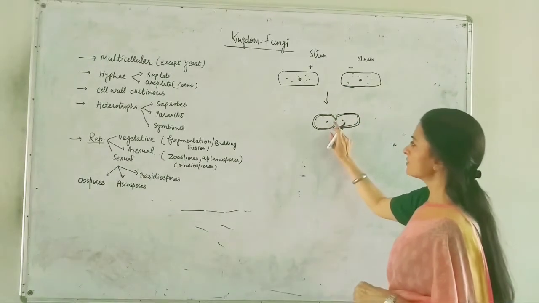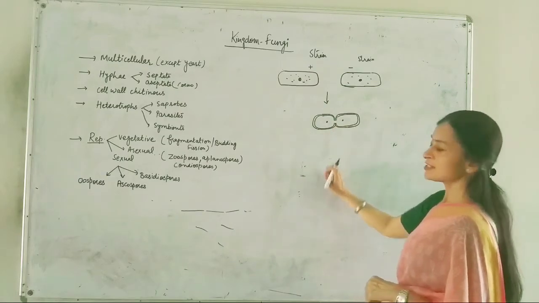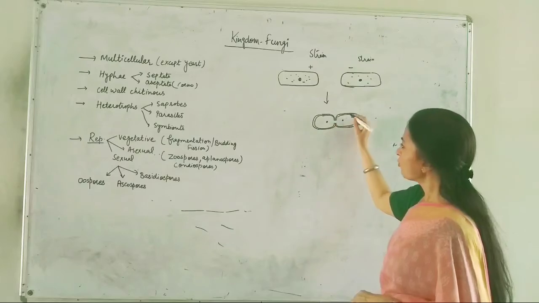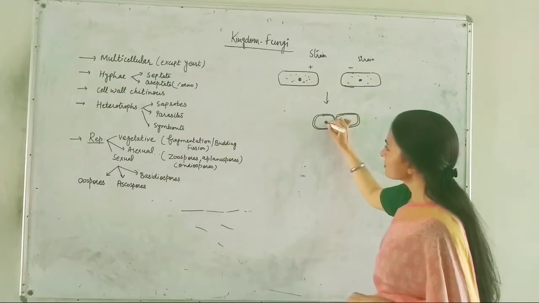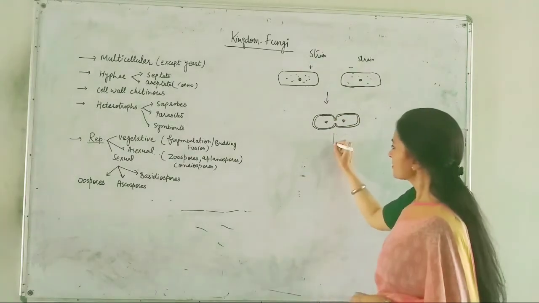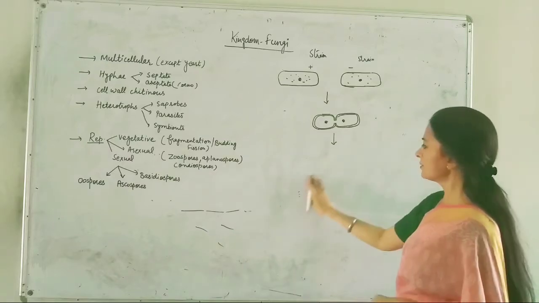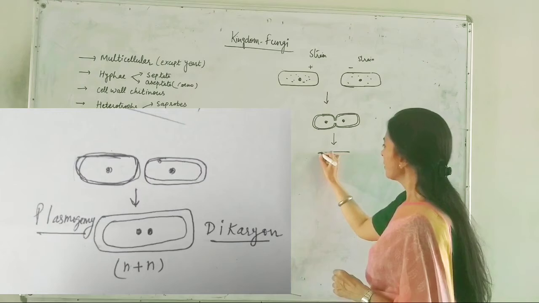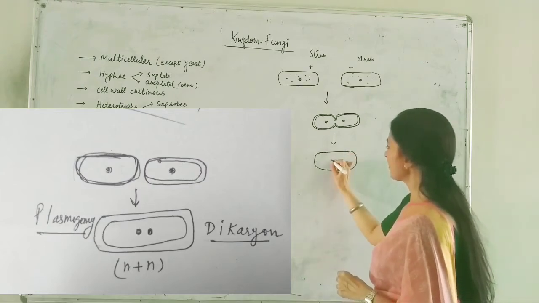Here the cell wall is going to dissolve and the plasma membrane is also going to fuse, so that the content of both the cells is mixed. So let's show the other stage when this content will mix with each other. So let's show this cell.